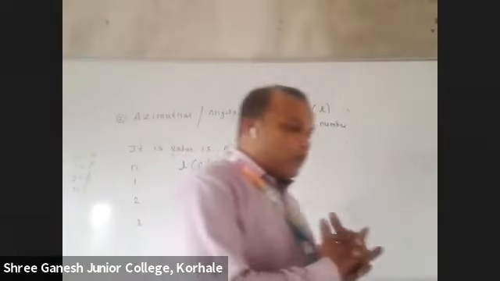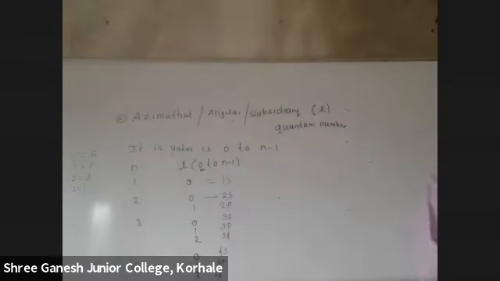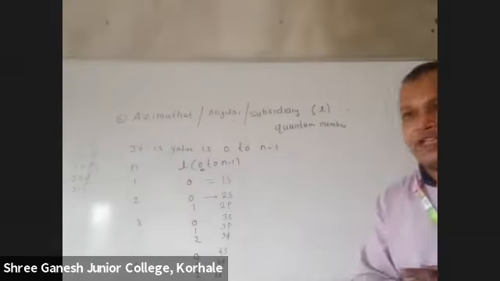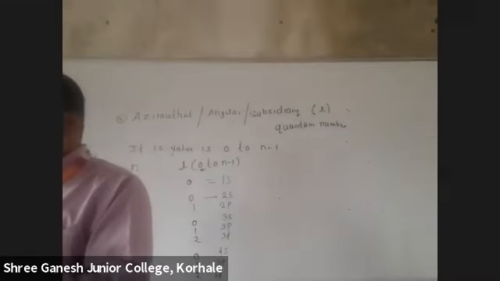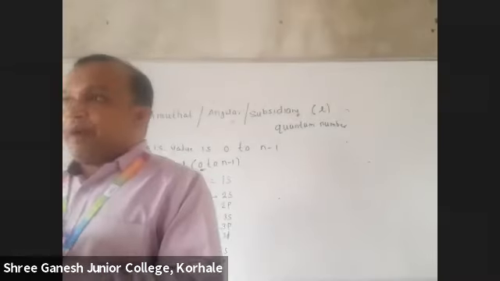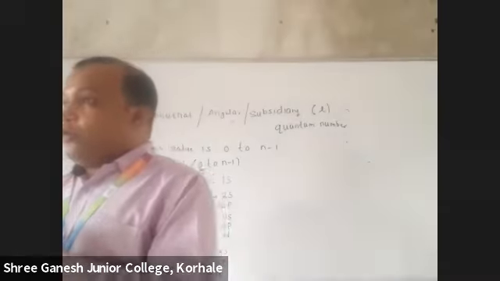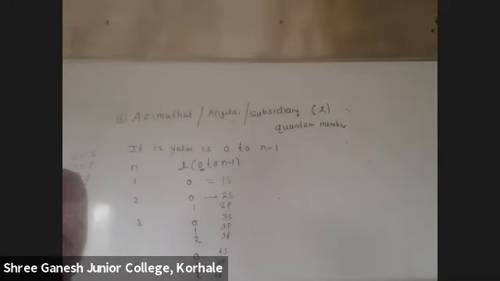Why was this periodic table made? To understand the characteristics of elements, and to make the study systematic and easier. Group 1 elements are lithium, sodium, potassium, rubidium, cesium, francium.